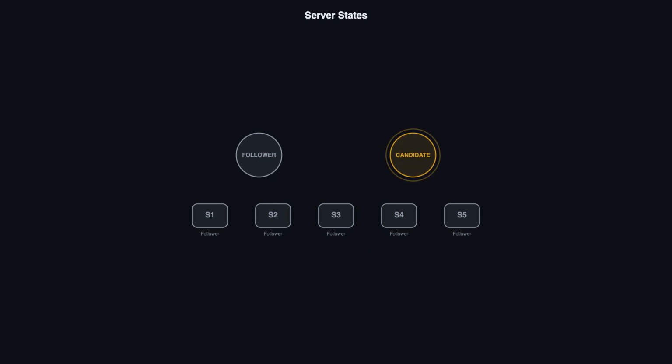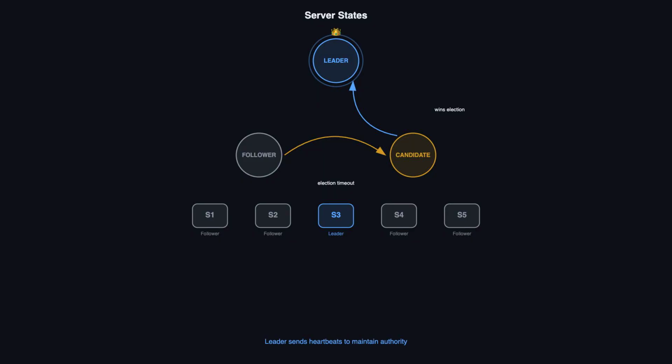The second state is candidate. A follower becomes a candidate when it hasn't heard from a leader for a while. This is called an election timeout. The candidate then starts an election to try to become the new leader. The third state is leader. If a candidate receives votes from a majority of the cluster, it becomes the leader. The leader handles all client requests and sends heartbeat messages to maintain its authority.